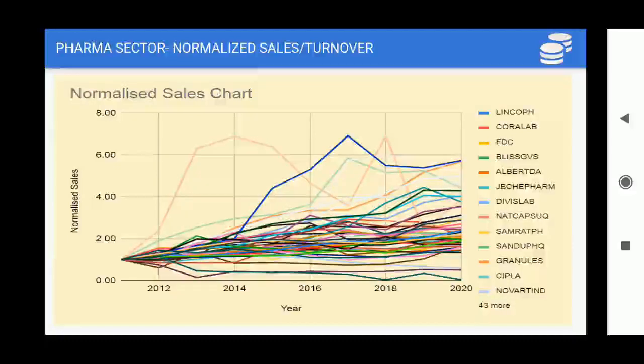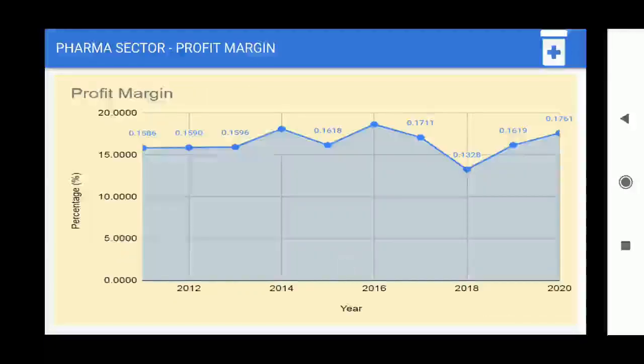So this chart gives you that. You'll find that few companies are lagging, and they will keep lagging. They haven't moved anywhere. They started from 1 and they are ending at 1. That means their sales have not taken any further growth. But there are certain companies whose sales have really expanded with respect to the whole pharma sector, and this is the filtration process that takes place.